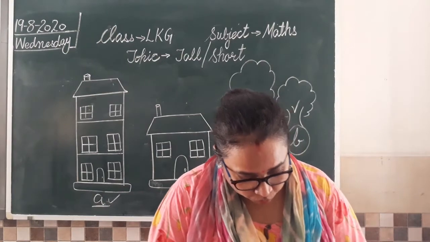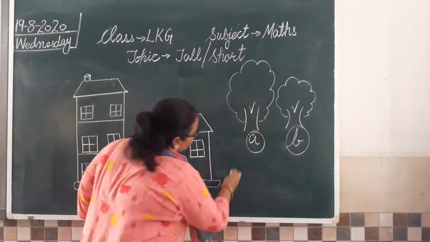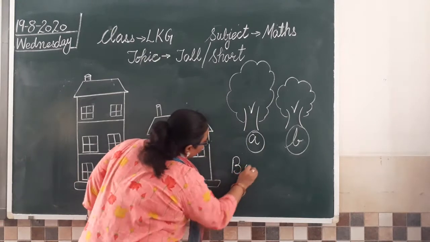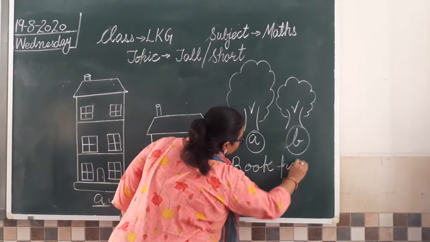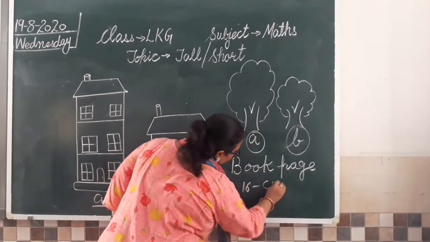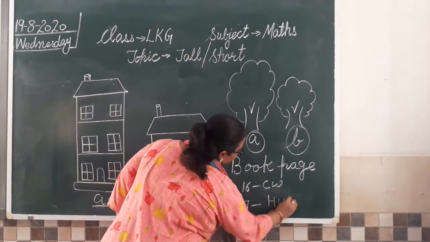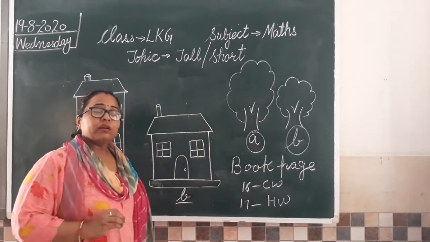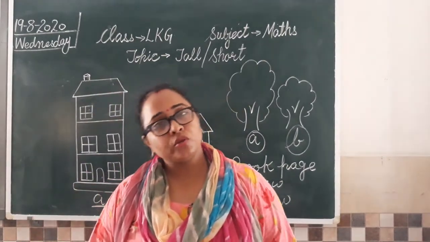Now moving towards the work in the book today. So please open your book on page number 16. So class, in book we are going to do work on page number 16 as your classwork and page number 17 as your homework. Clear? So open your book and I'll tell you how you have to do this work.